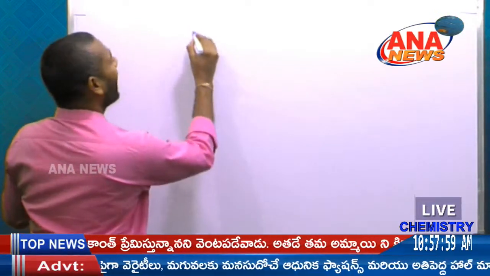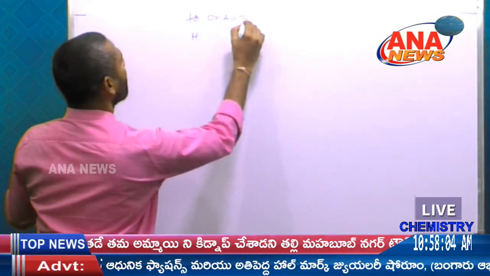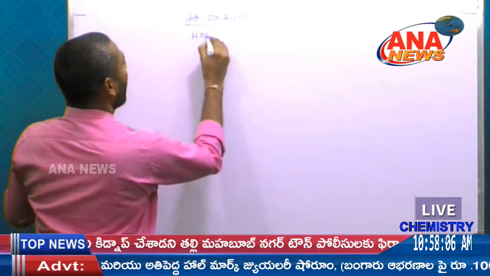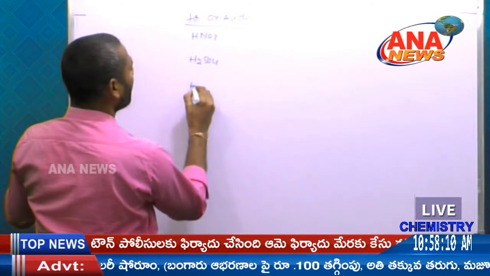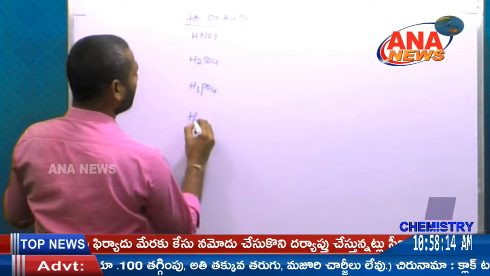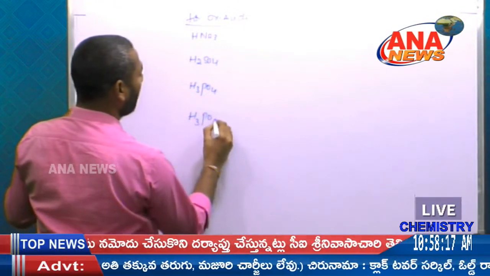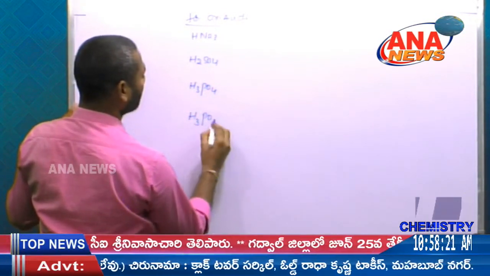Take the oxyacids: HNO3, H2SO4, H3PO4, H3PO3.